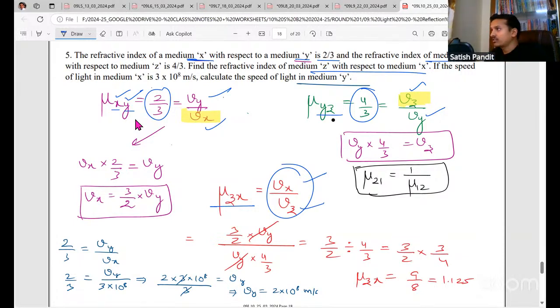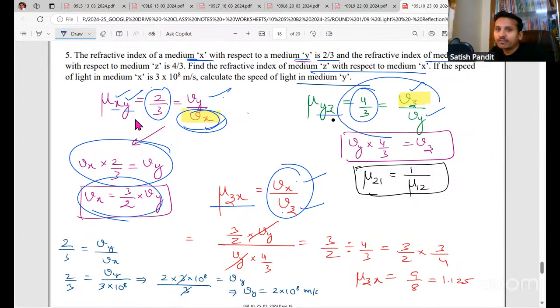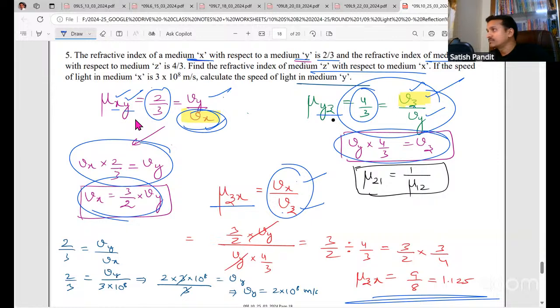How will we get Vx? We can get Vx from here. You have Vx here, no? Simplify, you'll get Vx. How will we get Vz? Vz we can get from here. We have Vz, no? Simplify, you'll get Vz. Put the Vx and Vz values, simplify, and you'll get the answer. So simple.